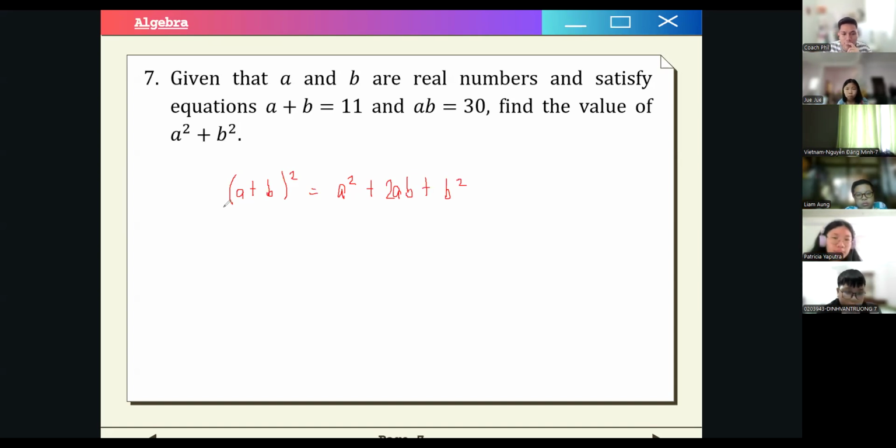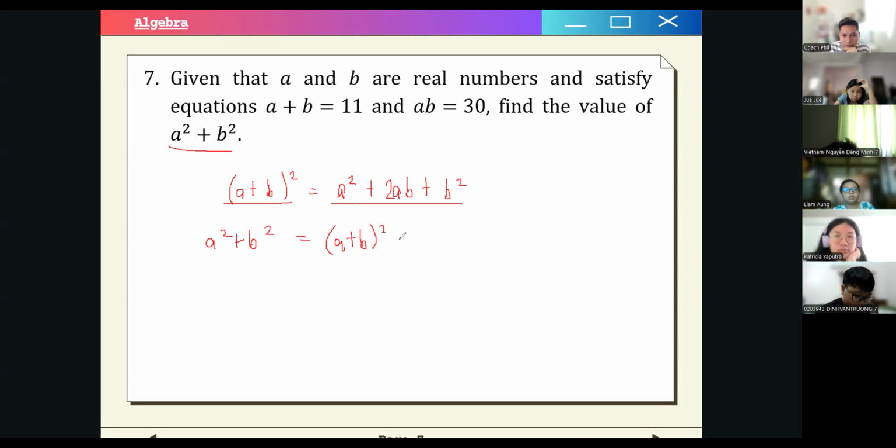So, okay. Again, if you want to use the FOIL method, right, you will get this identity. That if you square the binomial A plus B, you will get A squared plus 2AB plus B squared. And then we just have to use manipulation to find the value of A squared plus B squared. This should be equal to what? A plus B quantity squared minus 2AB. So what I did, I just transposed this term to the left side, and then I just flipped the left and the right portions of the equation. So I hope you follow.